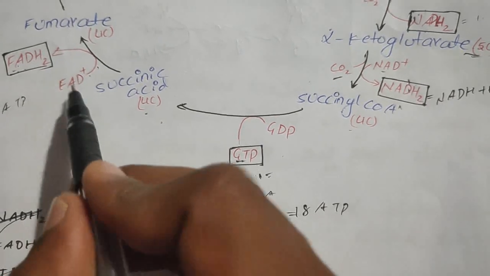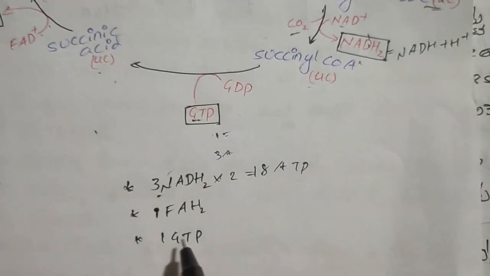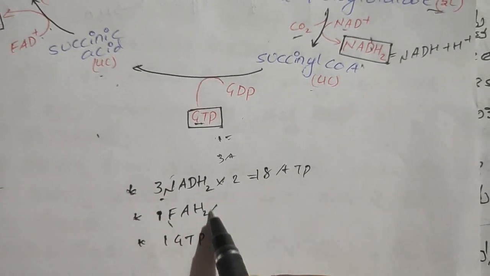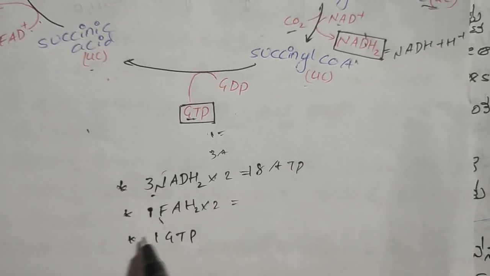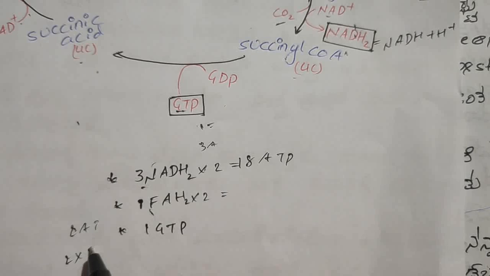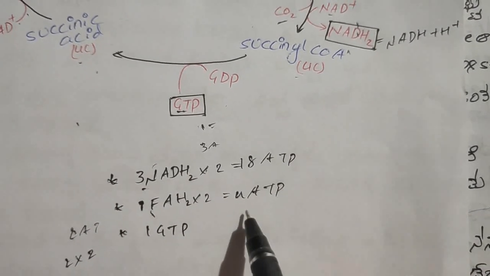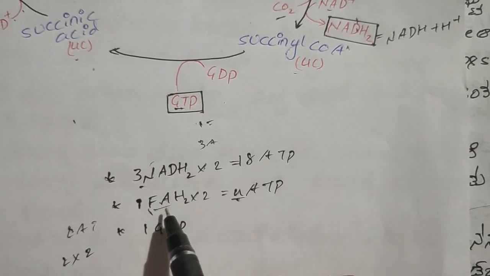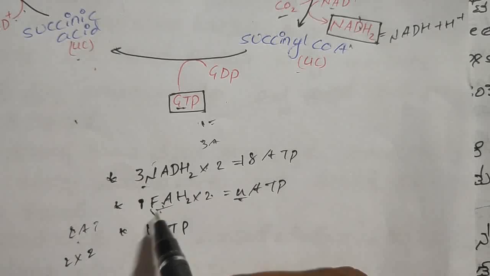In one step we are getting FADH2, and since 2 molecules are included, we should write 2 molecules of FADH2, so we multiply by 2. And 1 FADH2 is equal to 2 ATPs, so 2 FADH2 times 2 ATPs is therefore 4 ATPs. Because 2 molecules of FADH2 and 1 FADH2 is equal to 2 ATP, 2 molecules of FADH2 equal 4 ATPs.